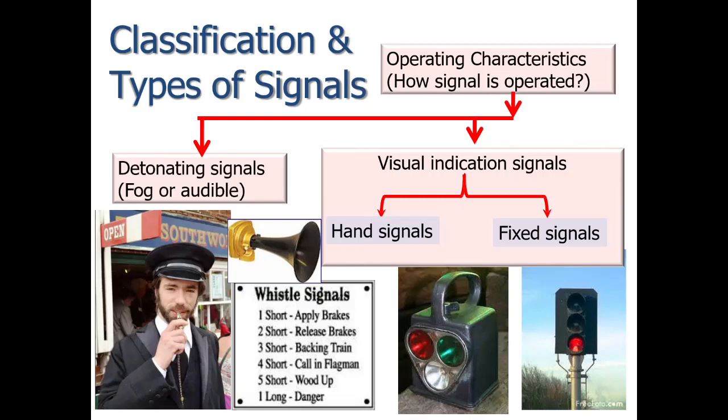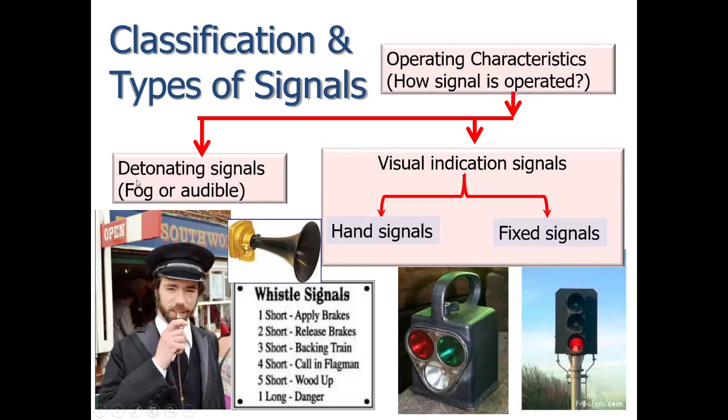Now we will see the description of the various types of signals one by one. The first classification of types of signals was based on the operating characteristics. Detonating signals were the first type. These signals are used during foggy or cloudy weather, when hand or fixed signals are not visible.